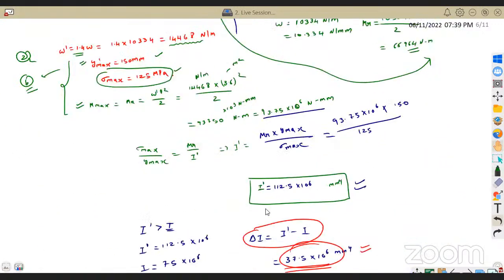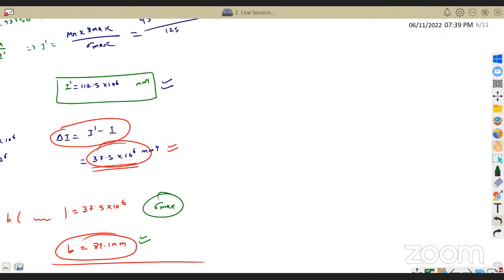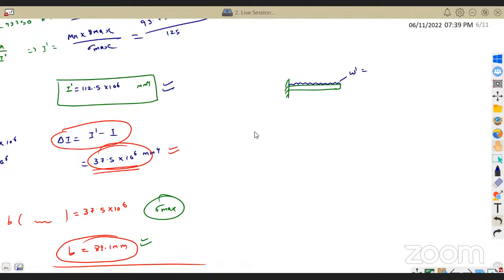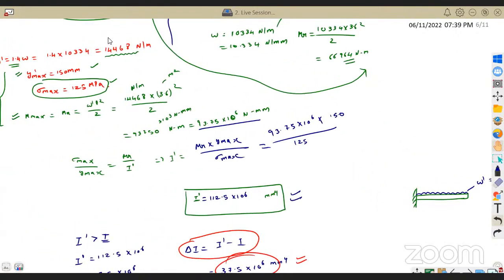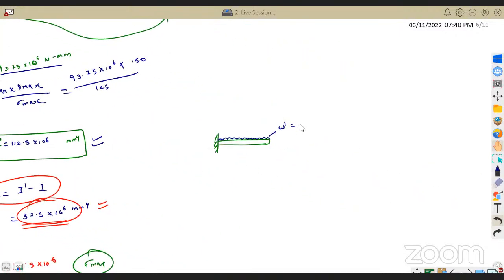Okay, how I am saying it? Listen, let me do one thing. Let this be my plate, and this is the new load, W dash. What is my W dash? 14,468 Newton per meter. If I want to write it in terms of mm, it is 14.468 Newton per mm.